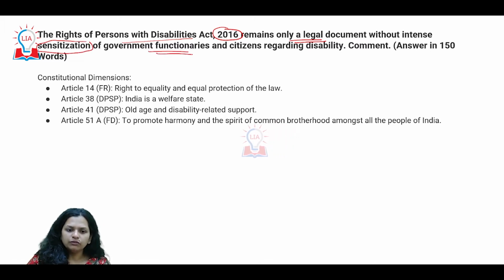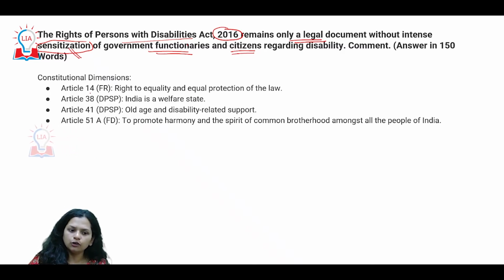among both the government functionaries as well as the citizens. So here a very specific problem is being highlighted with regard to awareness and sensitization, and not just among the citizens but also among the government functionaries, which makes it all the more critical in terms of the implementation and realization of this policy.